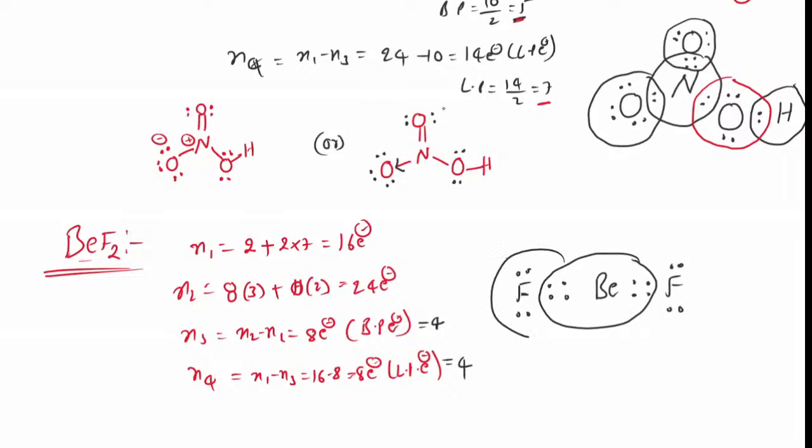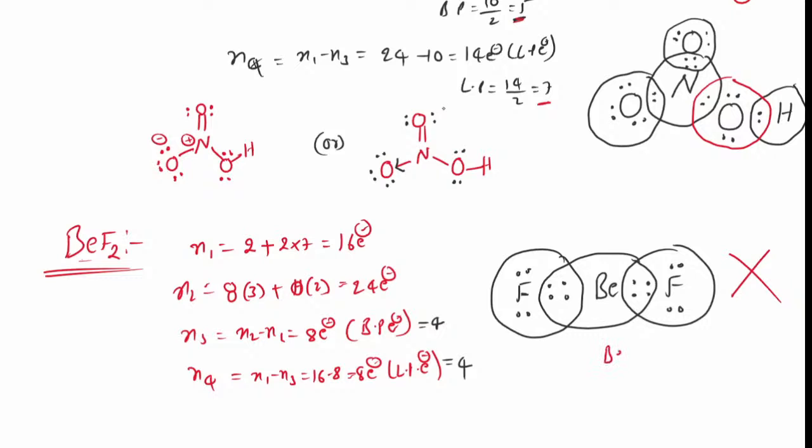What is the meaning? This fluorine was given. What is the beryllium valence electron? Generally, beryllium valence electrons are 2 only, but here 3, here 3. Is it possible for fluorine to give 3 electrons? That is why absolutely it is a wrong structure.